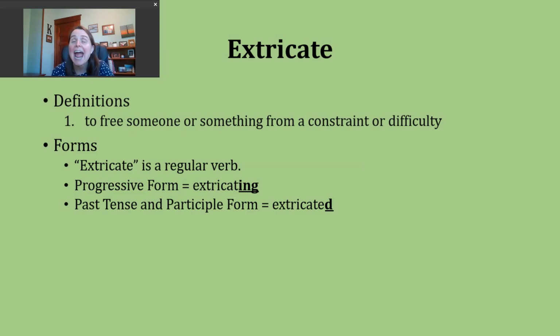This means when I add the ed ending, I am going to add an extra syllable to the verb. I'm going to make an id sound. So the past tense and the participle form of our verb should sound like this: extricated, extricated.